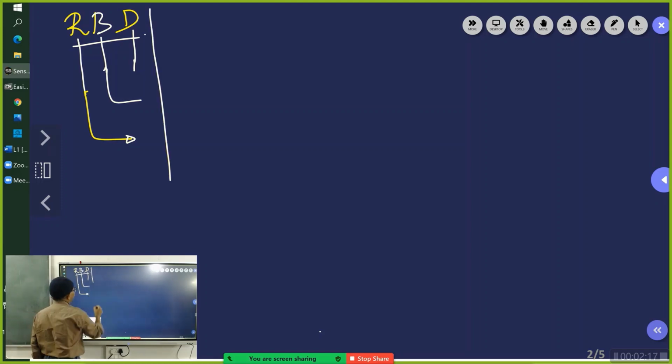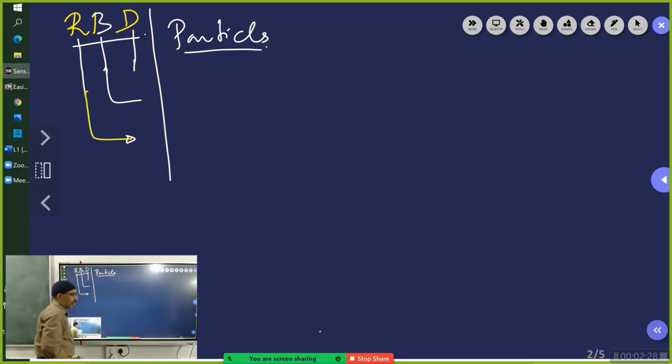So here you see, since I said the body consists of particles, now we have studied particle dynamics. We have seen a particle in motion, and we introduced this concept called particle. Please appreciate it: a concept called particle.